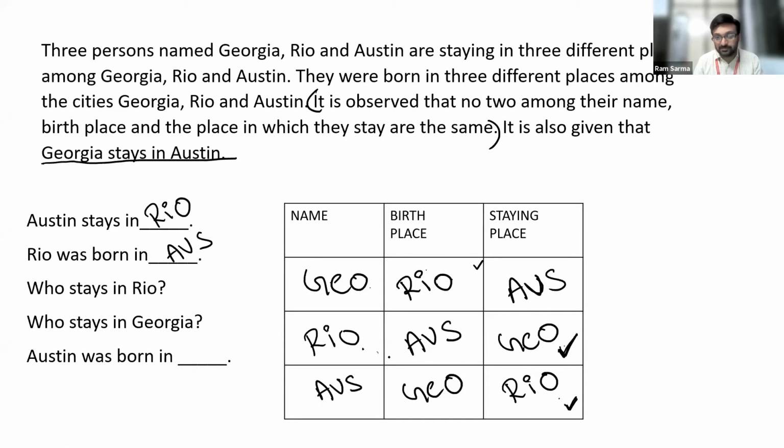Who stays in Rio? Austin stays in Rio. Who stays in Georgia? Rio stays in Georgia. Austin was born in. So Austin's birthplace, Georgia. Fine. So if you guys confirm in this regard, we shall move on to the next slide.